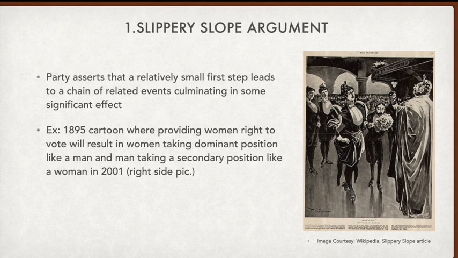Under slippery slope argument, a party asserts that a relatively small first step leads to a chain of related events culminating in some significant effect. On the right side, if you see, in 1895, when women were granted the power to vote in elections, a cartoon was drawn in such a way that in 2001 women will become more dominant and men will be subservient to women.